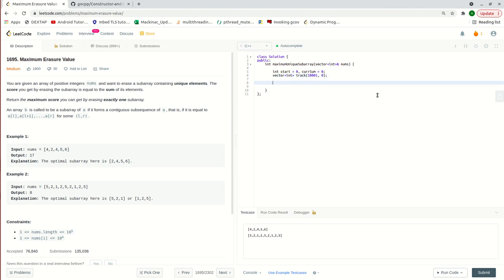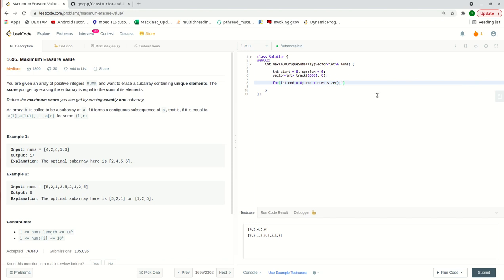Let's track whether a number has repeated, so it's initialized to 0. We can start with the end variable, which will traverse from the beginning to the end of this array.